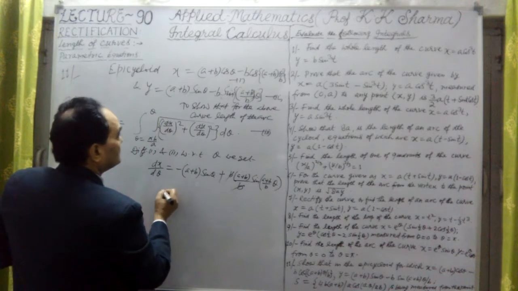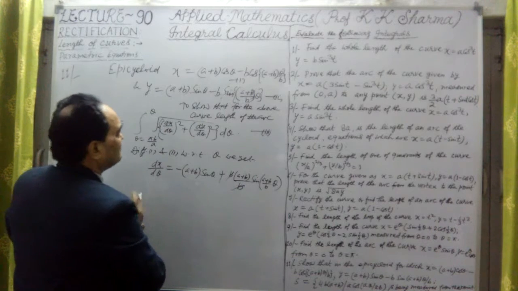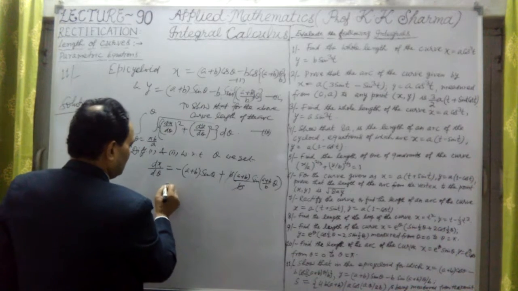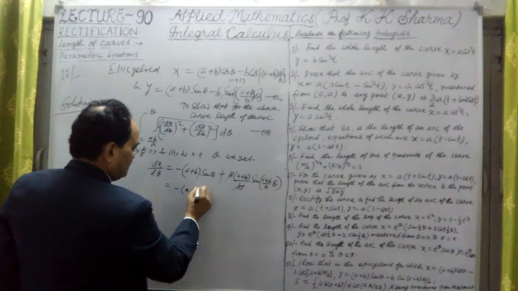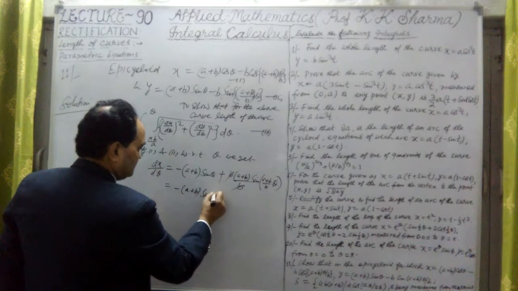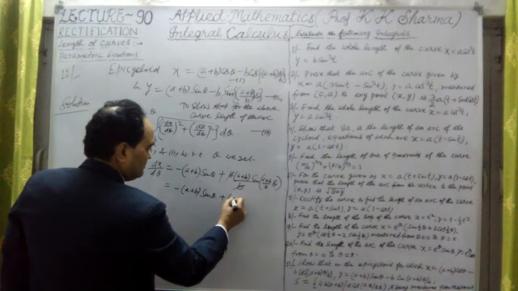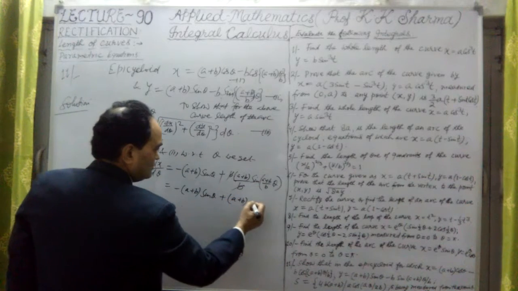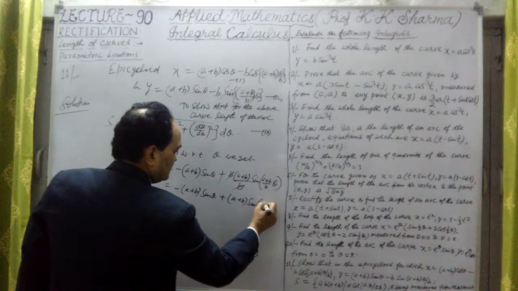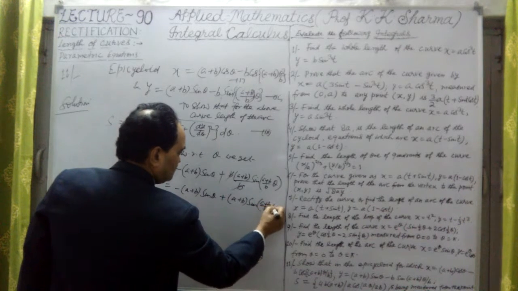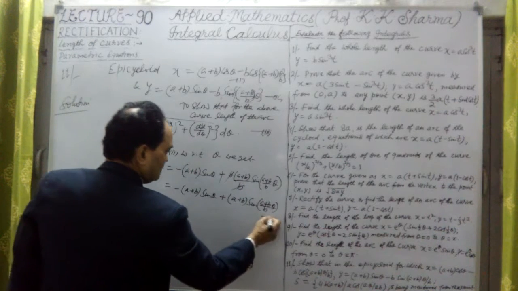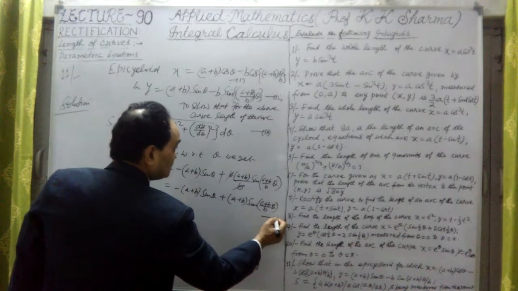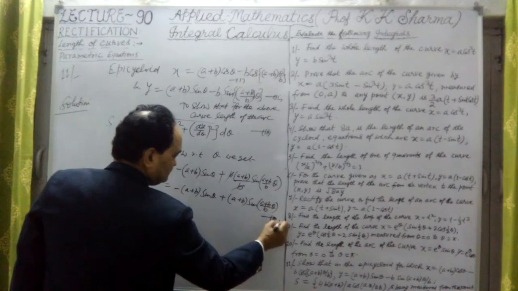So this is minus a plus b into sine theta, plus a plus b into sine of a plus b upon b into theta. Let me take this as equation number four.